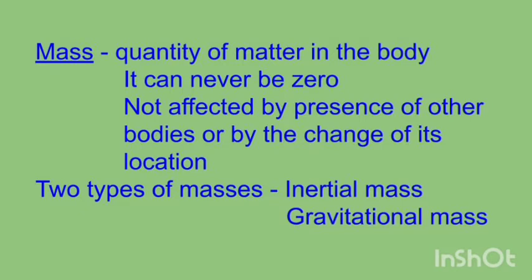Masses are of two types, inertial mass and gravitational mass. Inertial mass of a body is the measure of inertia of that body and gravitational mass of the body is the measure of gravitational pull of the earth on the body. The values of these two types of masses of a body are identical. I hope you have idea of inertia and also gravitational pull of the earth. Anyway, we will learn again about them in the coming lessons.